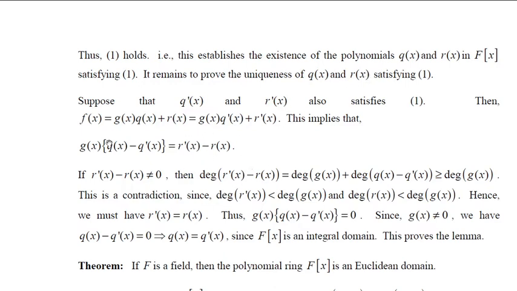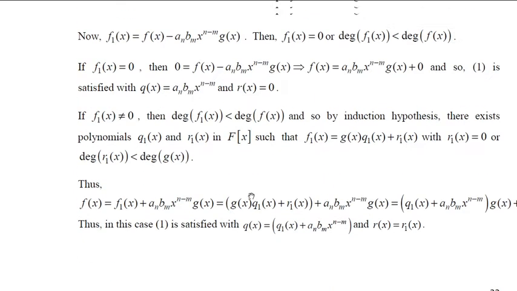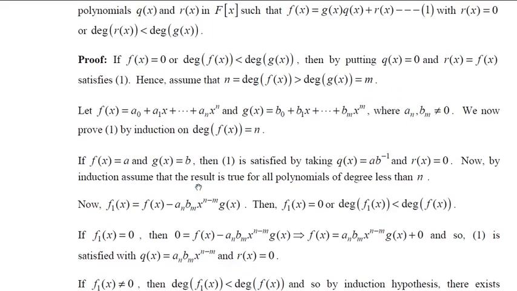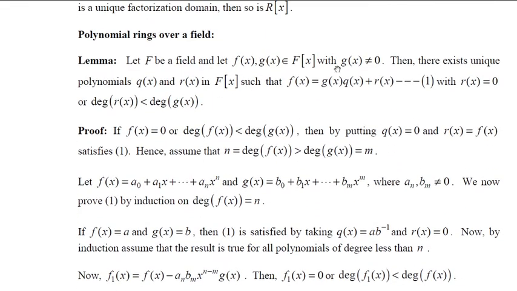If this is 0, then product of these two should be equal to 0. But these two are polynomials in f of x and your f is a field. Therefore, f of x is an integral domain. We know that in an integral domain, product of two elements becomes 0 only if one of them is 0. That implies that either g of x is 0 or this is 0. But in the beginning itself, we have assumed that our g of x will never be a 0 polynomial.